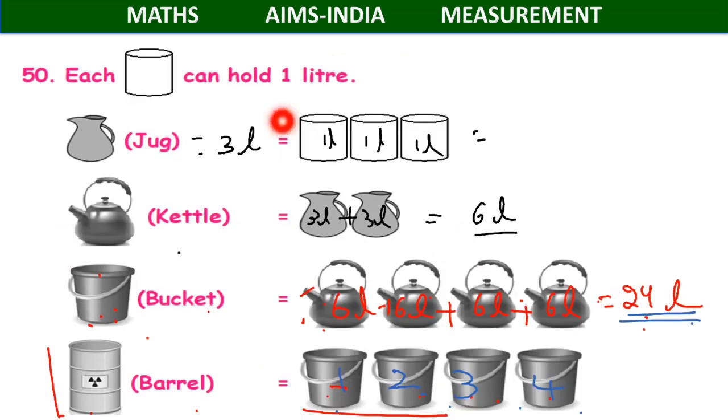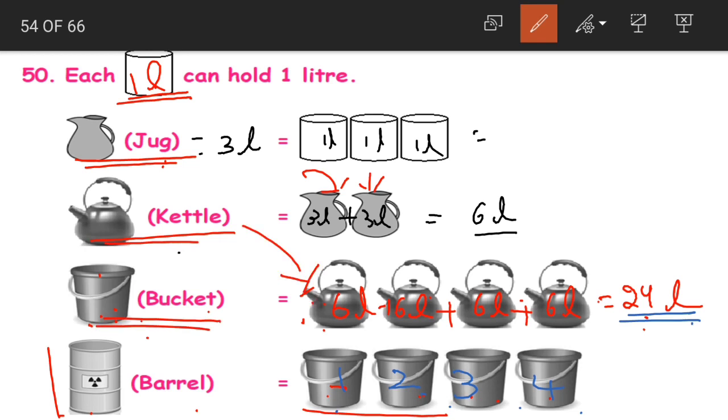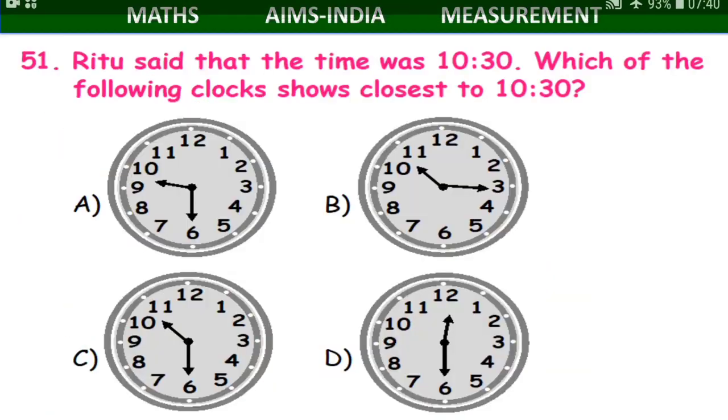I hope this is clear, children. First, we are given the capacity of each container. From that, we found out the capacity of jug. Again, using the capacity of jug, we found out the capacity of kettle. Now, using this kettle, we found out the capacity of bucket. And finally, with the help of this bucket, we found out how much our barrel can hold. This was question number 50.